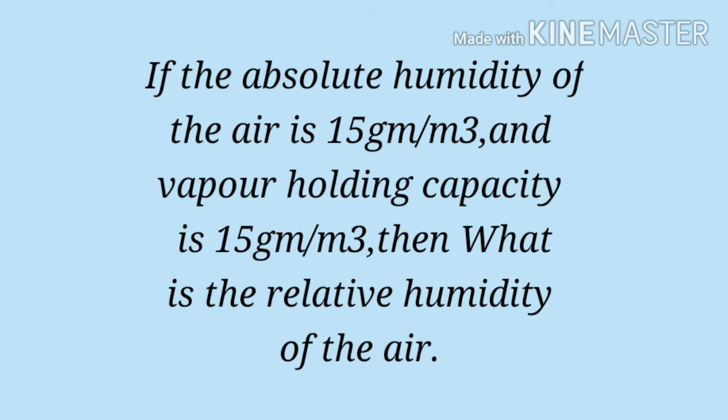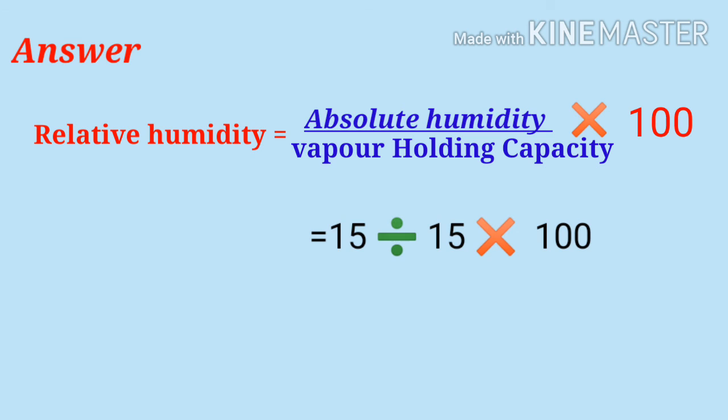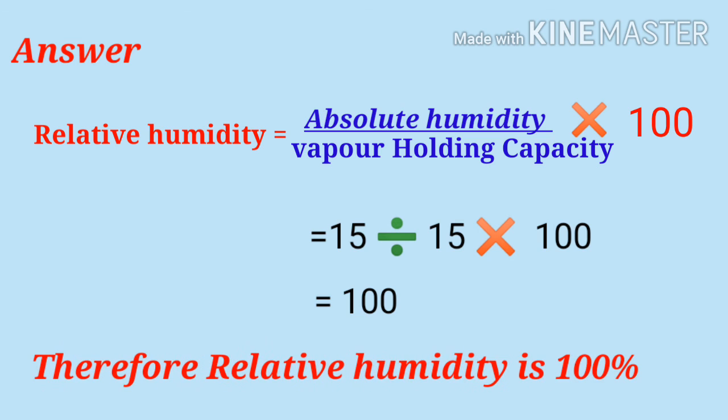Second one, if the absolute humidity of the air is 50 gram per cubic meter and the vapor holding capacity is 50 gram per cubic meter, then what is the relative humidity of the air? So here the formula of relative humidity is equal to absolute humidity divided by vapor holding capacity multiplied by 100. So 50 divided by 50 multiplied by 100 is equal to 100. So relative humidity is equal to 100. Therefore, relative humidity is 100%.